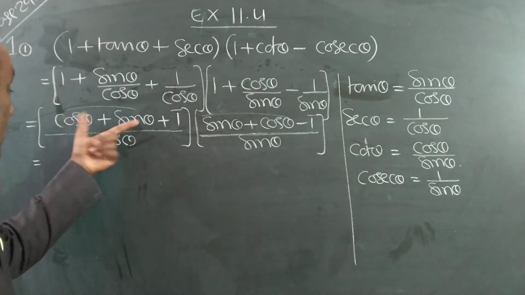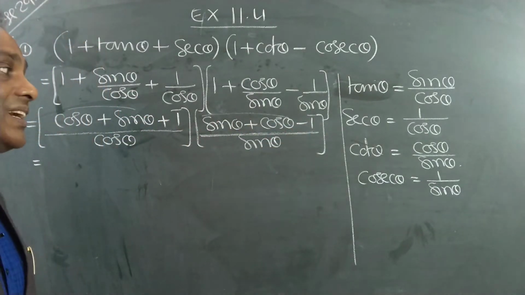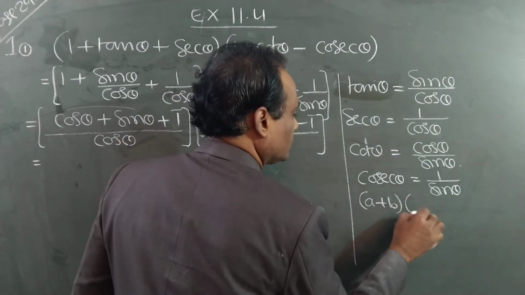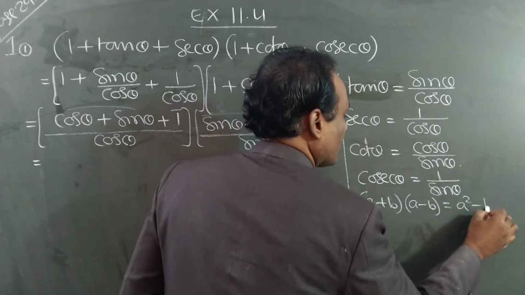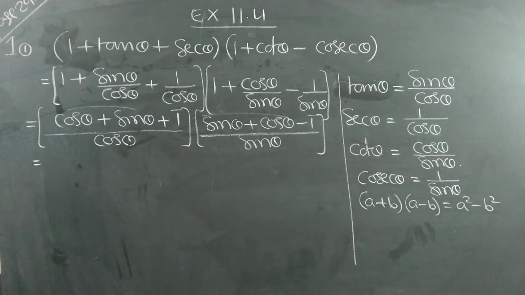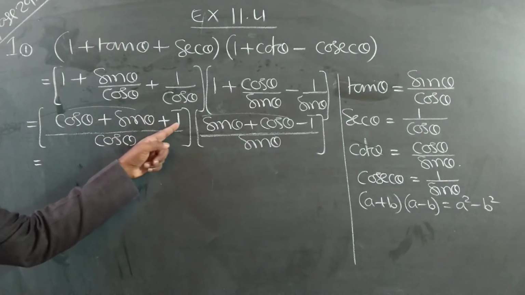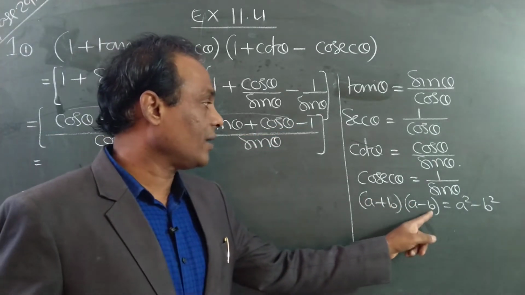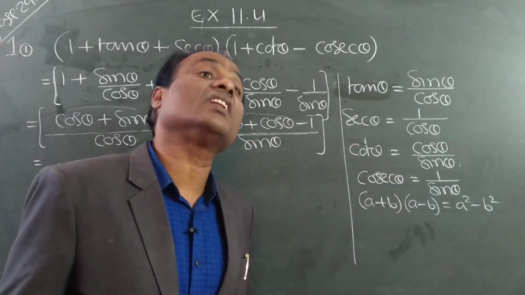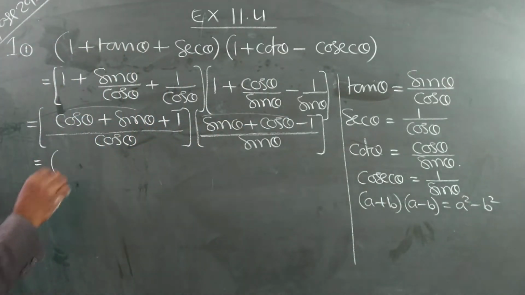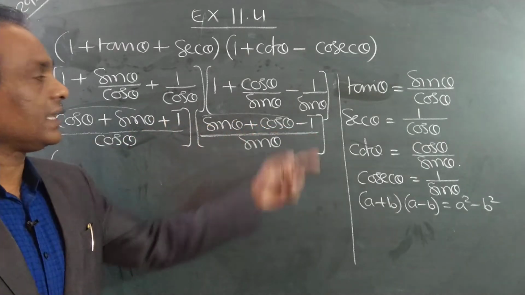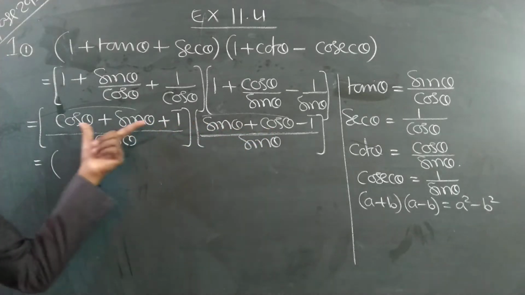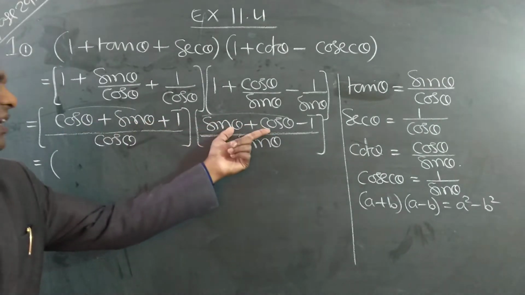See here, A plus B into A minus B. Directly we know the answer: A square minus B square. Be careful. A plus B into A minus B, what is the multiplication? A square minus B square. A square means, what is A? Cos theta plus sin theta. This is A. Sin theta plus cos theta or cos theta plus sin theta, both are same.